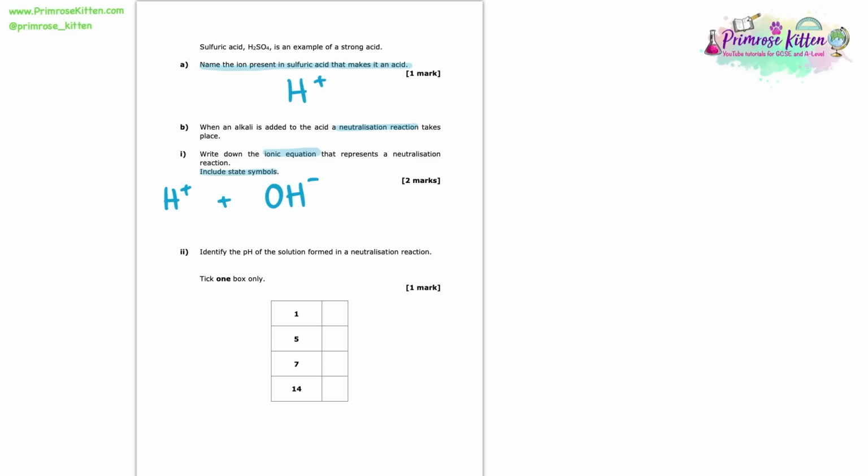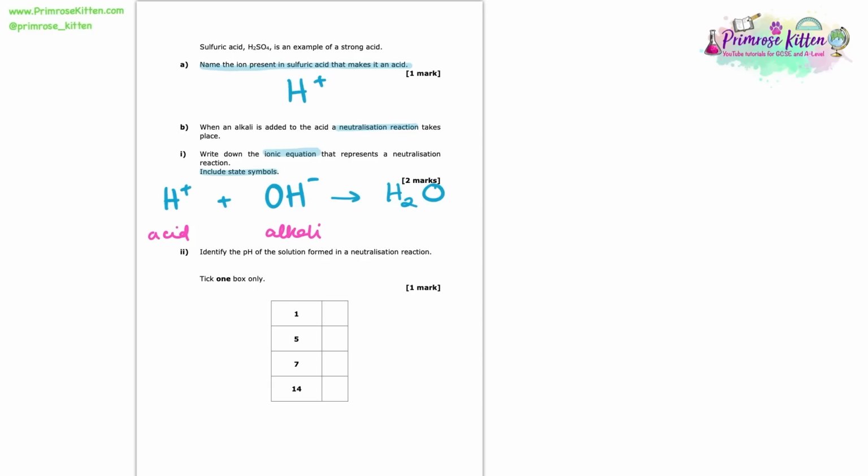So here essentially we have an acid plus an alkali, and they generally make a salt plus water. Now the salt doesn't have a place in this ionic equation, so we just need to do an arrow and then make water, which if we look at what we have in the reactants there, we have an H and an OH. It makes H2O, doesn't it? So it makes sense.